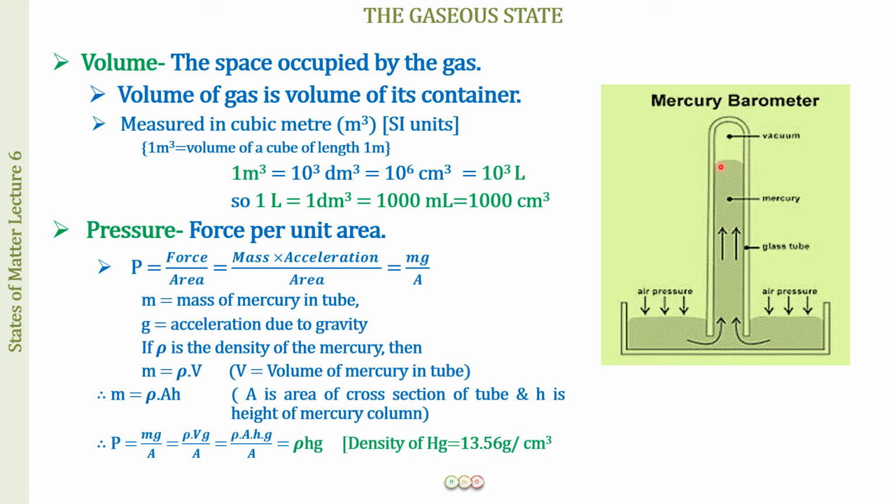Now, one more thing you will remember is why we are using mercury. First of all, we are using it because it is a non-volatile liquid. It is not going to evaporate. The other thing is that the density of mercury is very high. Supposedly, if we had taken water instead of mercury, you know what the height of the water column equal to 1 atmospheric pressure would be? It would be 10 meters.